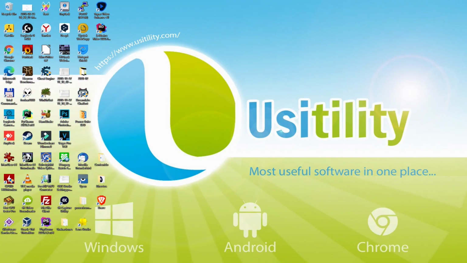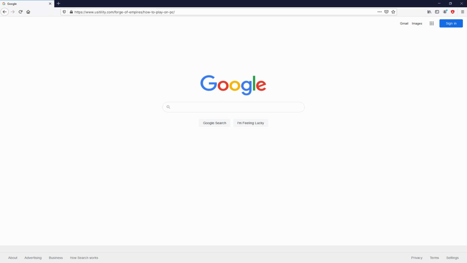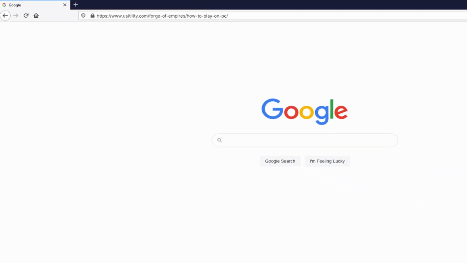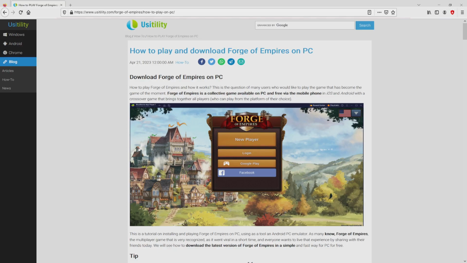Before anything else folks, the first thing to do is to open our favorite internet browser. We selected the one we use by default. Let's continue, going to this URL that I have highlighted in green. Now, you can see it on the screen of the PC. There is no need to type it, because there's a clickable link in the video description and the first pinned comment. We arrive on this page on our own website of Usitility, exactly where we have a nice in-depth explanation on how to get Forge of Empires on a laptop or computer.